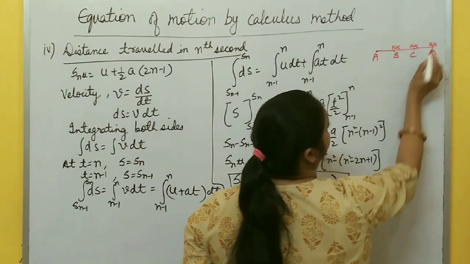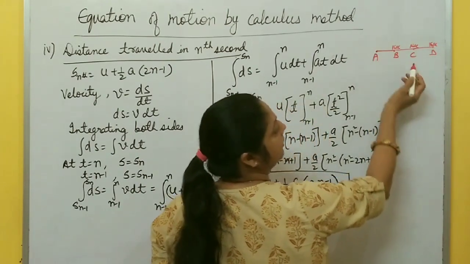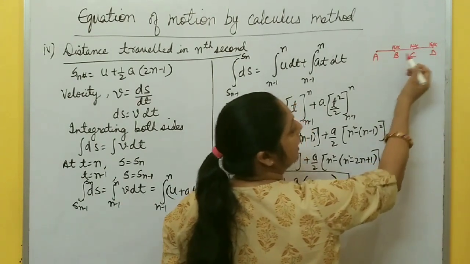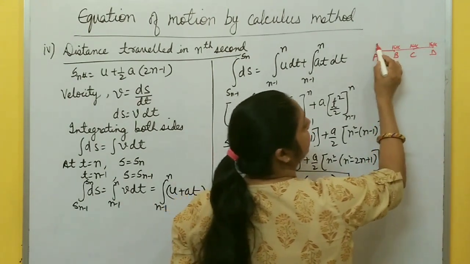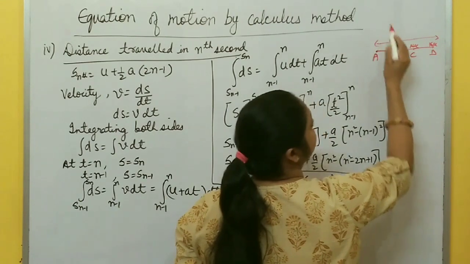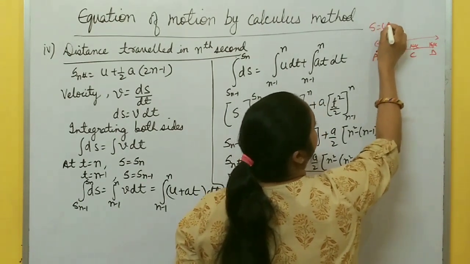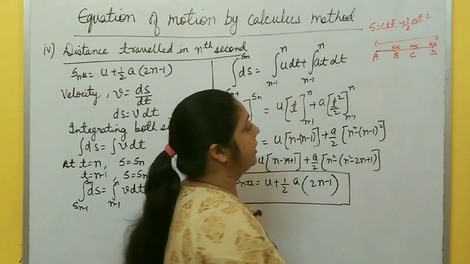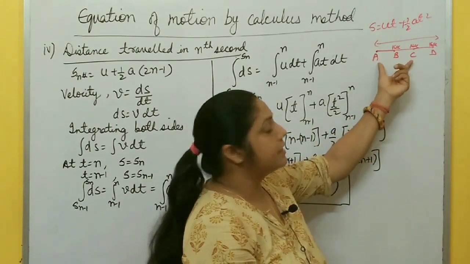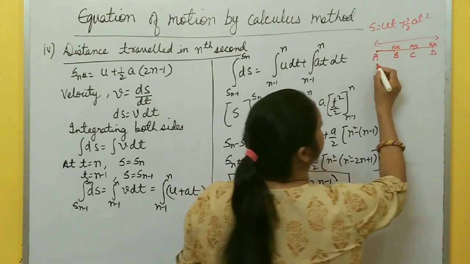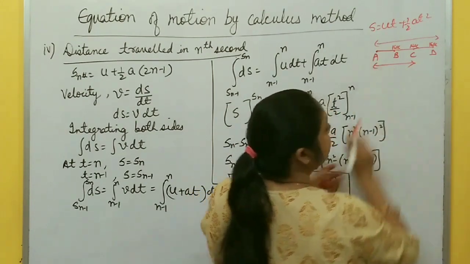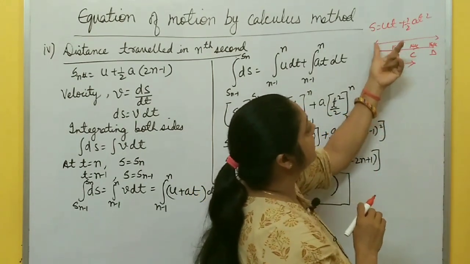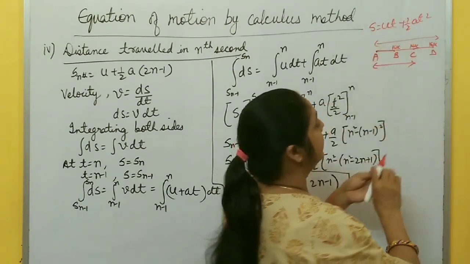If you want to calculate distance travelled by the body from A to D, it means after 3 seconds, then you can easily calculate distance using that formula, s equal to ut plus half at square. Okay, after 2 seconds, what is the distance travelled by the body? This much distance, right? After 3 seconds, distance travelled by the body is A to D, this one, right?